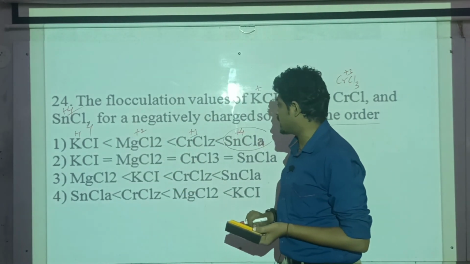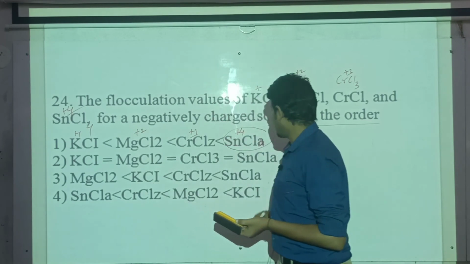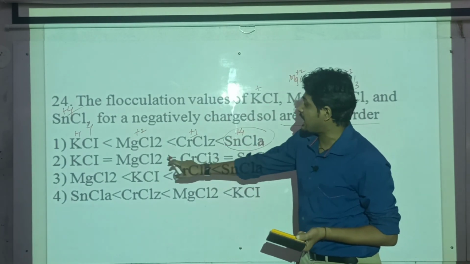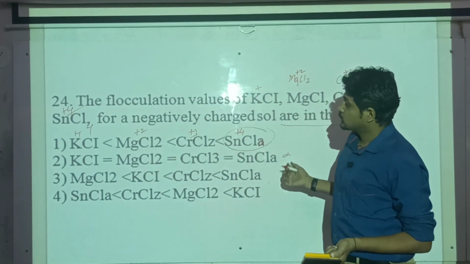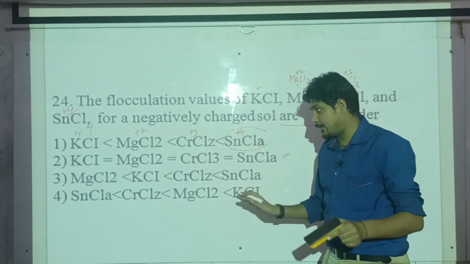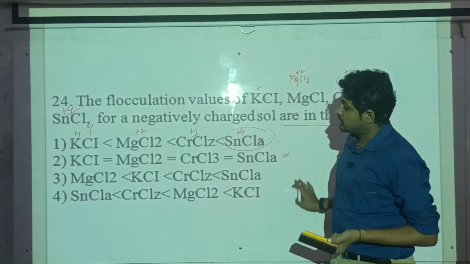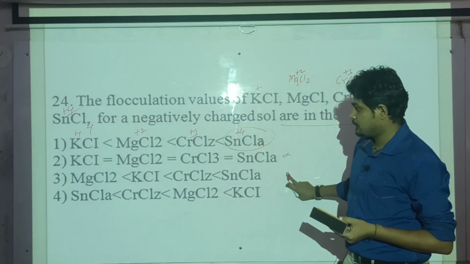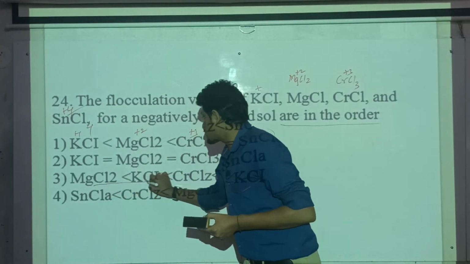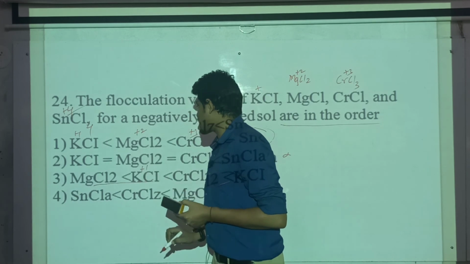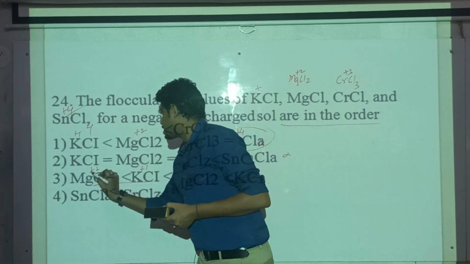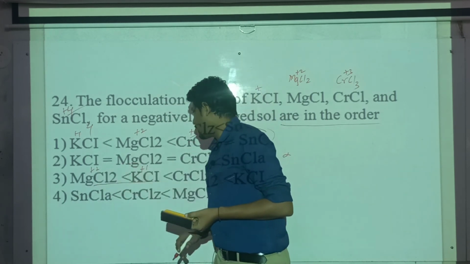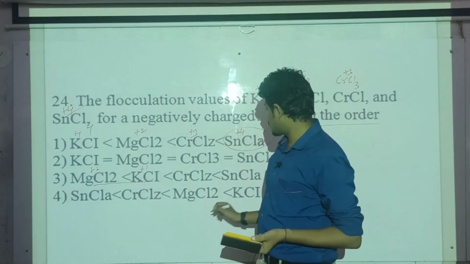So this can also be present. Now option 2 cannot be the answer, because all of them carry different charges, so their flocculation values cannot be the same. Then the third one: potassium carries +1 and magnesium carries +2, so +2 cannot be less than +1. So this is not the answer.